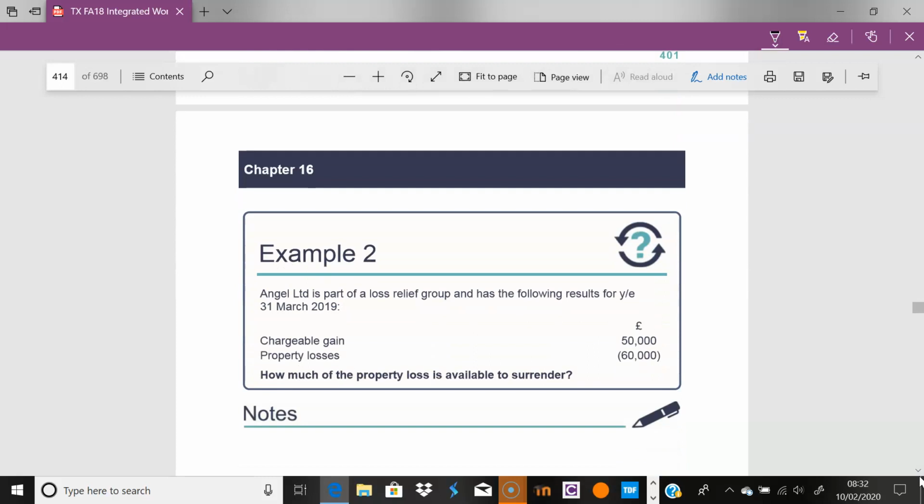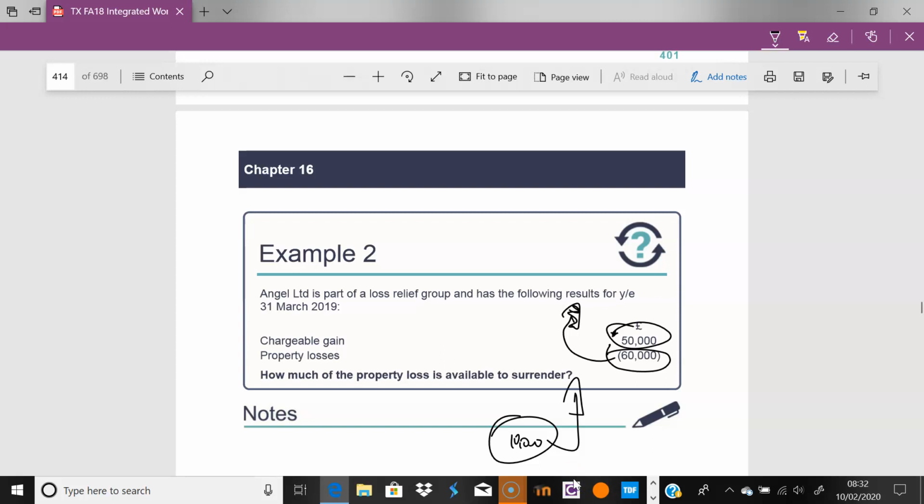What I was saying earlier is that you have property losses of 60,000. This is automatic anyway. What you cannot do is preserve this 50,000 and then transfer this. No. You have to offset this first against the 50,000, and whatever is left, that 10,000, can be offset towards the claimant company.